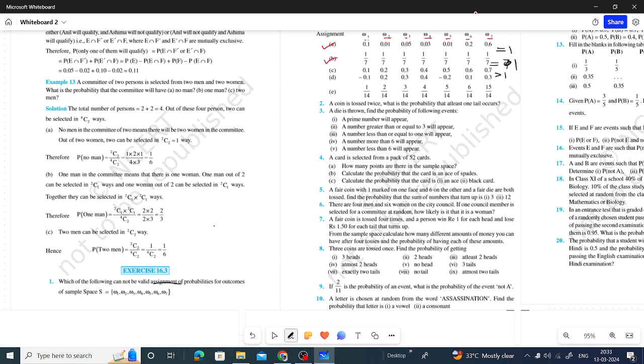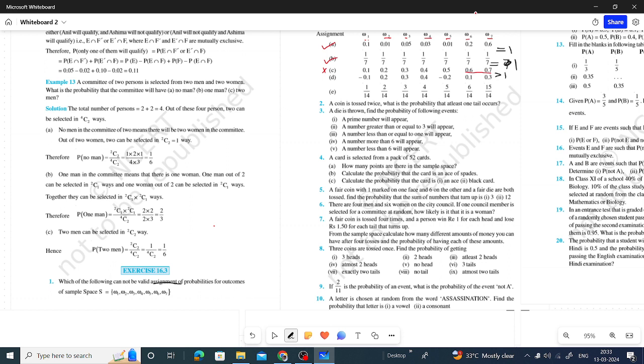Next, 0.1, 0.2, 0.3, 0.4, 0.7, 0.5, 0.6, and here you can see that two probabilities, when you sum up, you will get 1.3. 0.6 plus 0.7 is 1.3. So that cannot be a valid assignment because the total will be exceeding 1. Therefore, it cannot be a valid assignment of probability. So C is not a valid assignment.